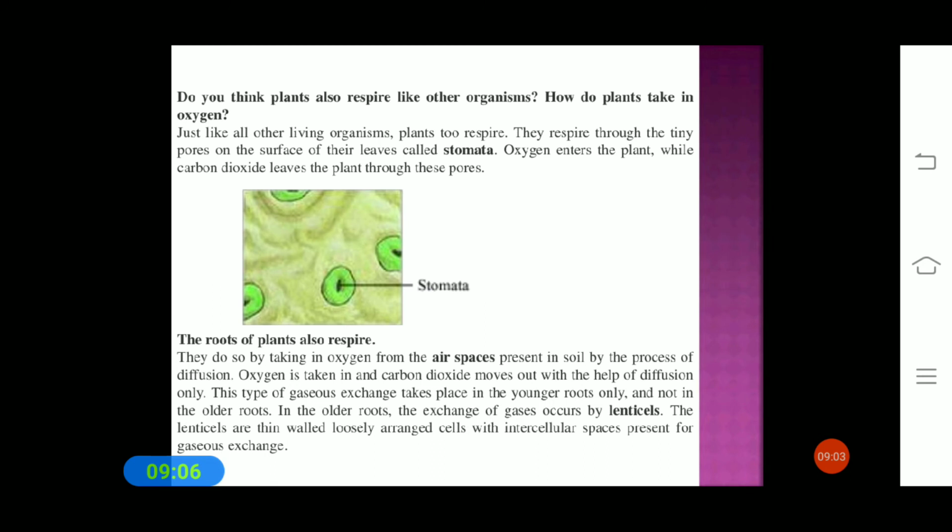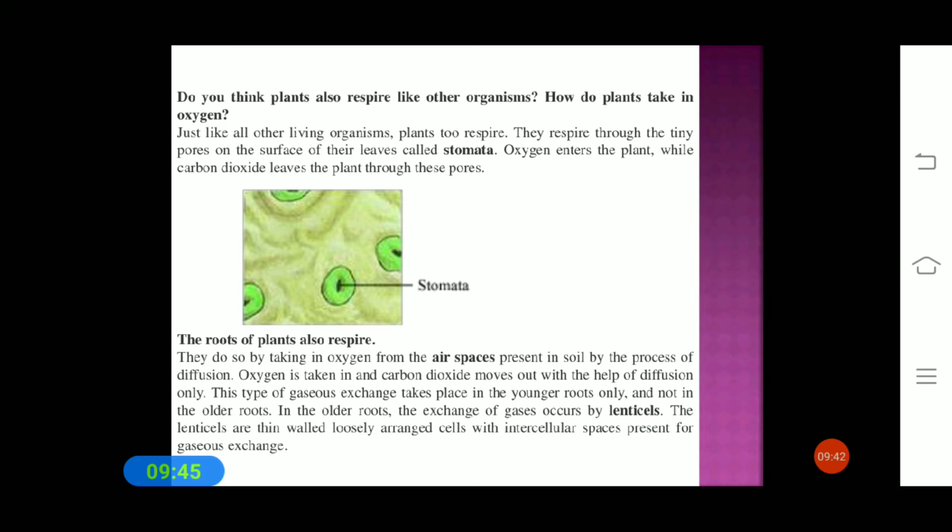Students, now the question arises: do plants also respire? Yes. Like other living organisms, plants also respire for their survival, as you have learnt in class 6. They take in oxygen from the air and give out carbon dioxide. In the cells, oxygen is used to break down glucose into carbon dioxide and water, as in other organisms. So just like all other organisms, plants too respire.